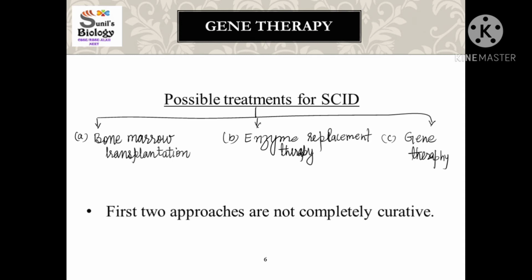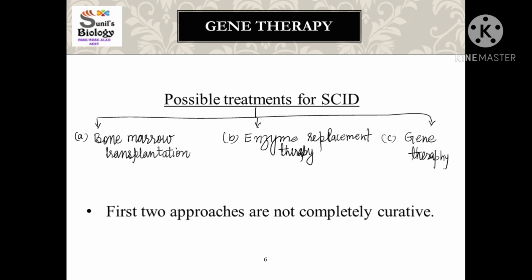Then the next possible treatment is what? That is enzyme replacement therapy. In this therapy, the ADA enzyme is periodically injected into the person. But again, remember, periodically we have to inject the enzyme, so that is also not a permanent treatment. So remember, the first two approaches, bone marrow transplantation and enzyme replacement therapy, are not permanent treatments, or not completely curative treatments.